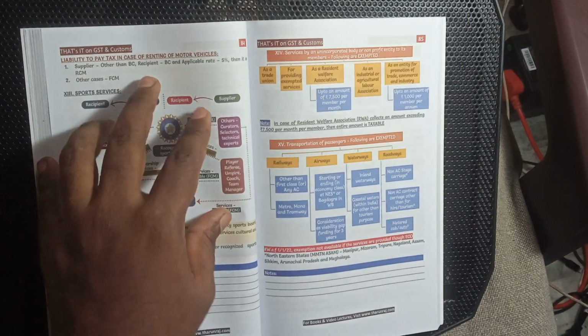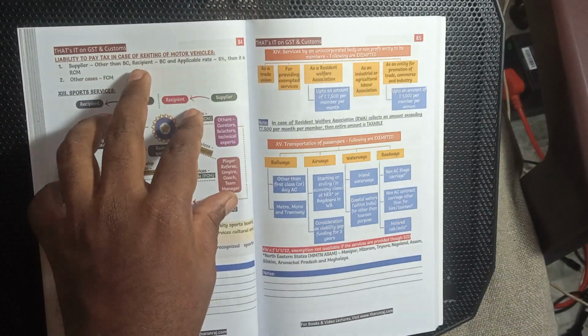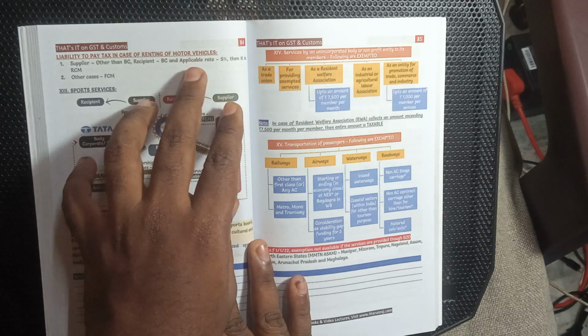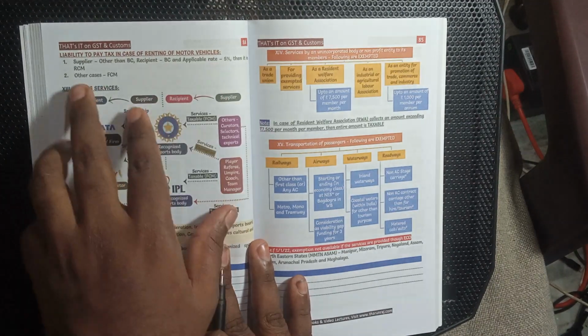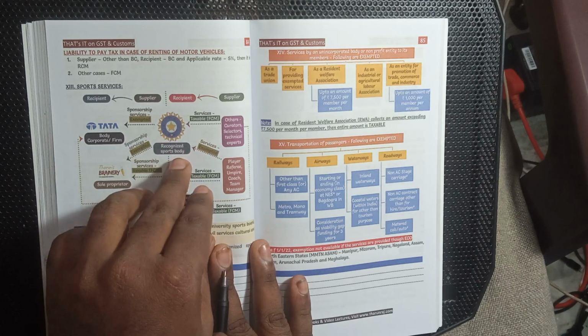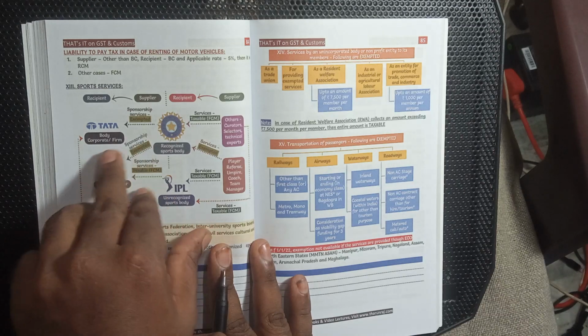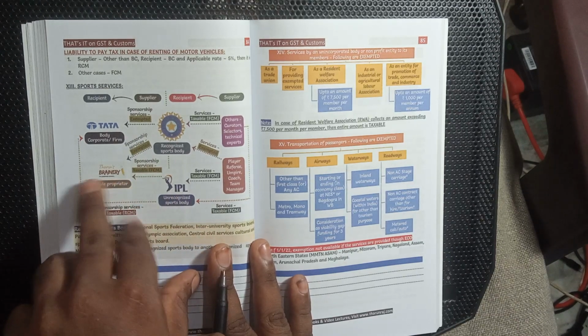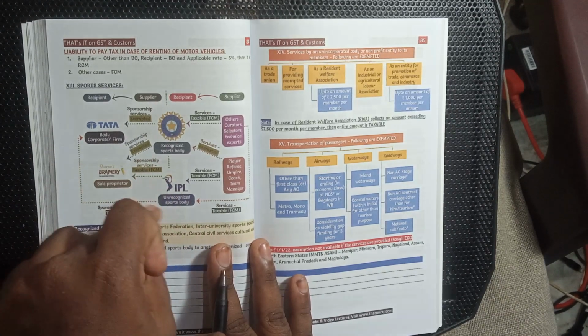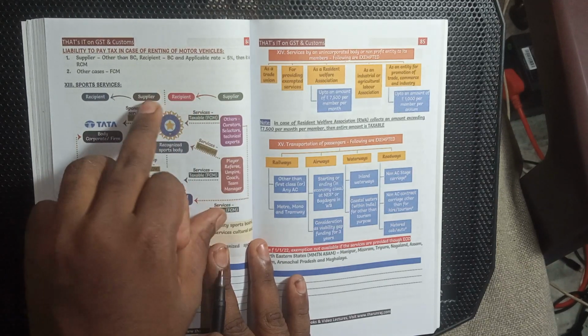Liability to pay tax on the renting of motor vehicles: supply by a person other than a body corporate to a body corporate, applicable at 5% under RCM. Now, sports. Sponsorship activities of a recognized sports body are exempted. For example, the IPL is a recognized sports activity, and this is a supply from supplier to recipient.